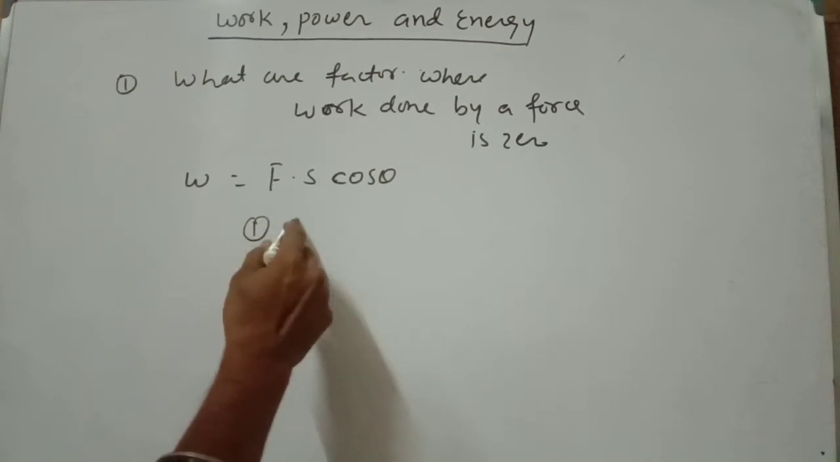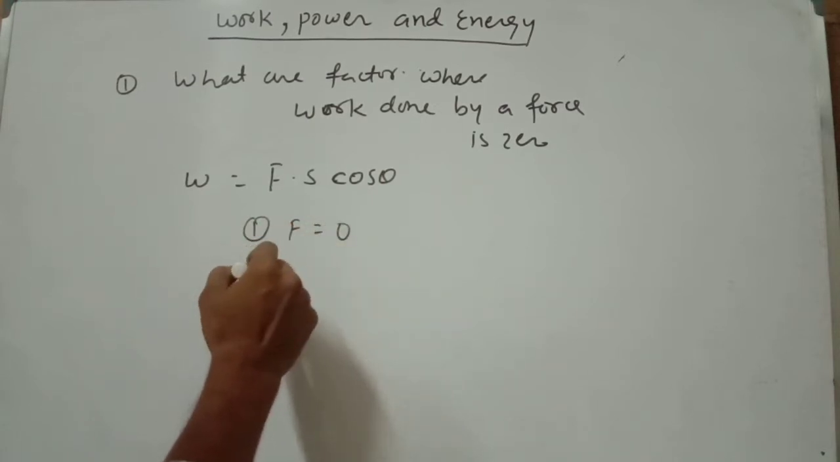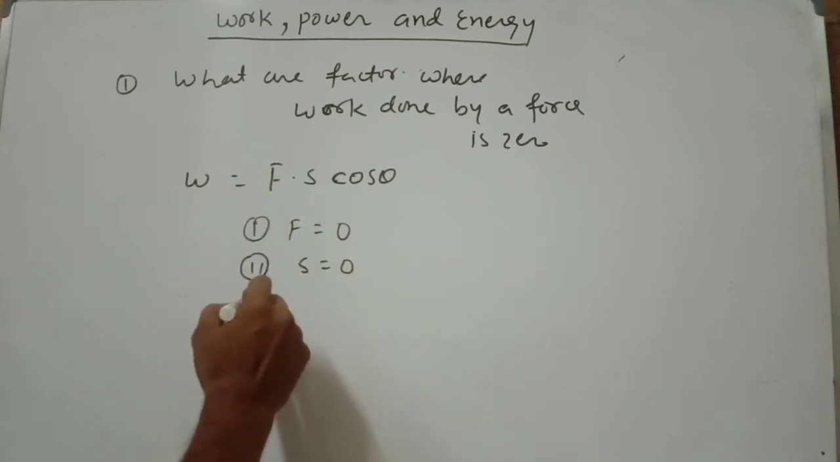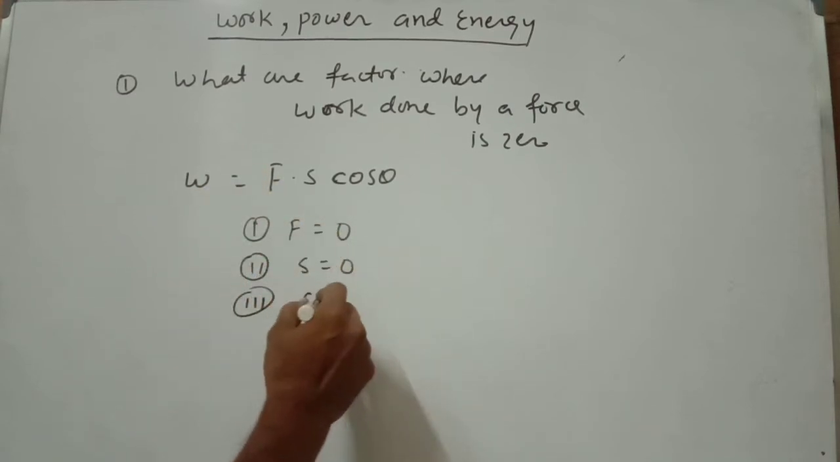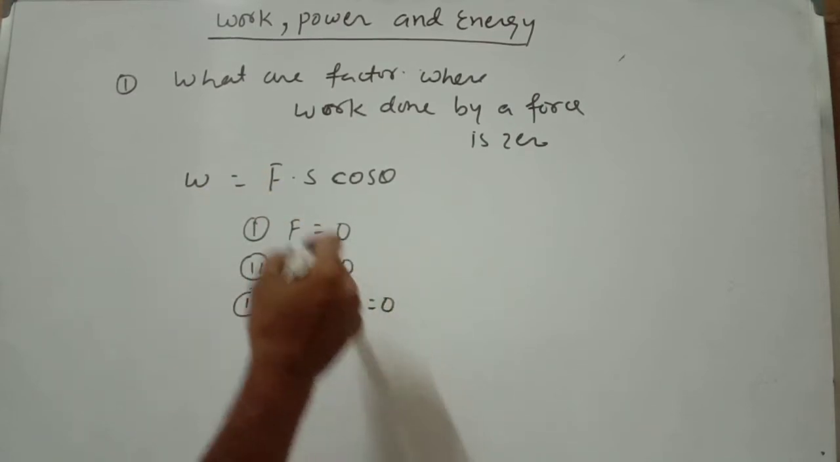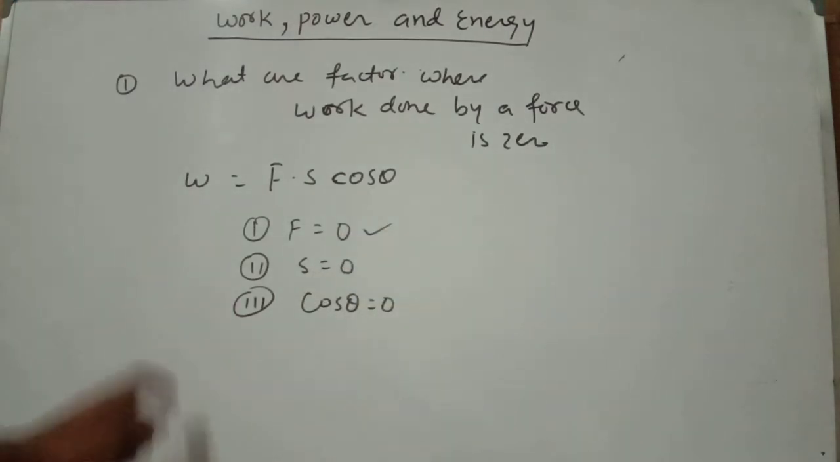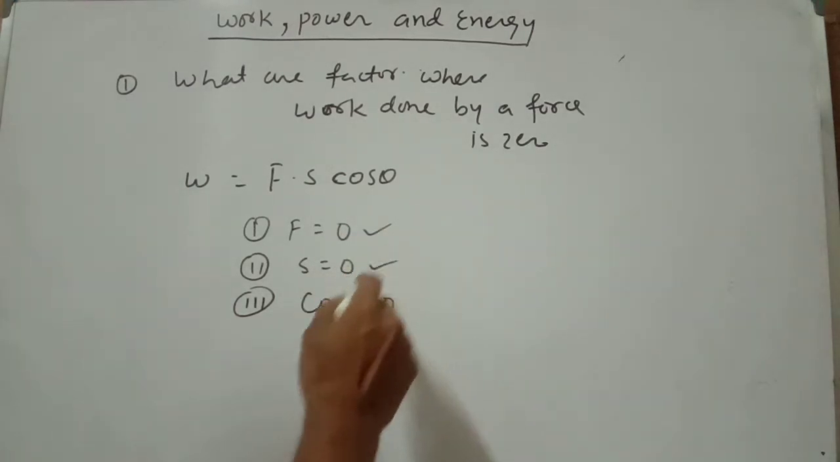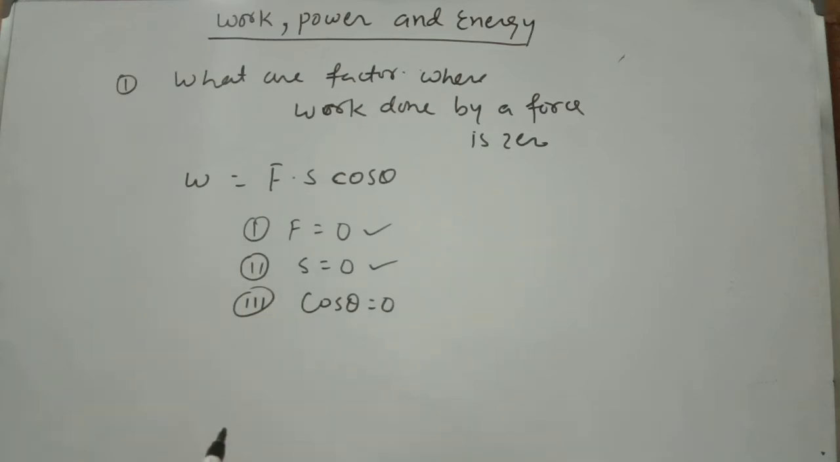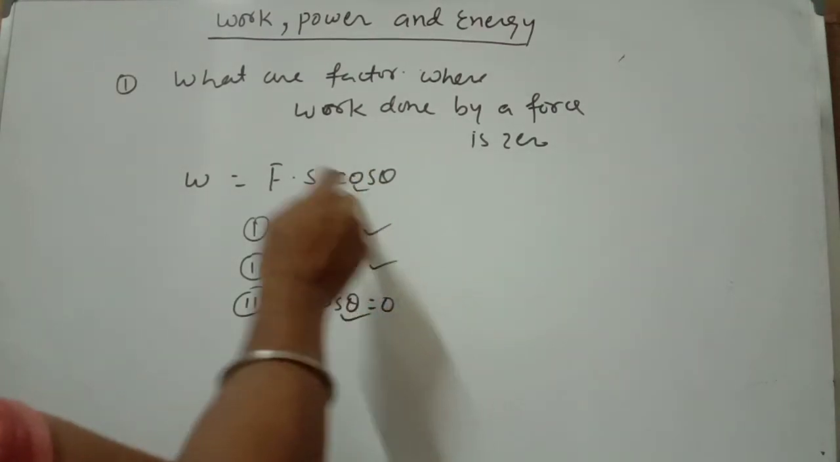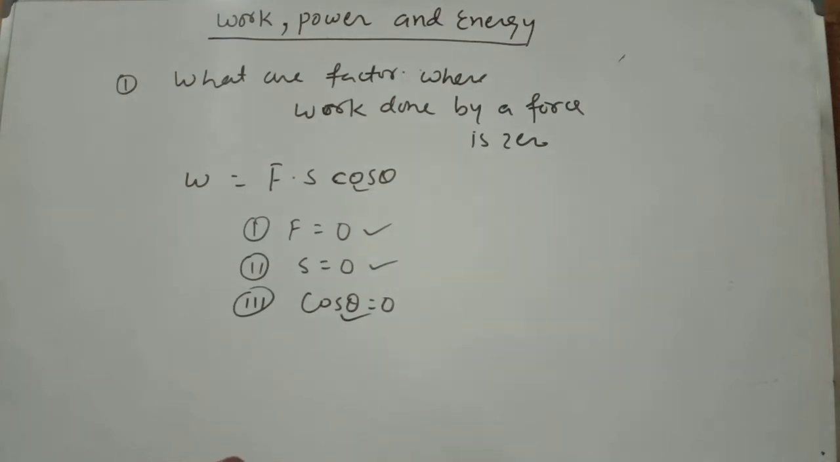Number one, if the magnitude of force is 0. Number two, the magnitude of displacement is 0. Or third, cos theta is equal to 0. Where the magnitude of force is 0, there is no problem. If displacement is 0, there is also no problem. If cos theta is equal to 0, then also the work done is 0.